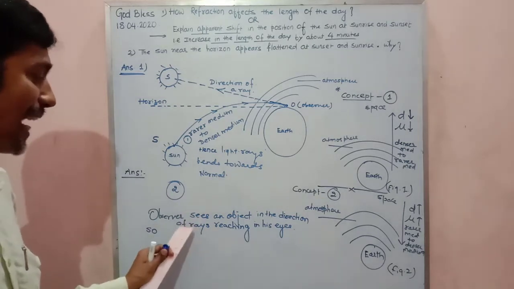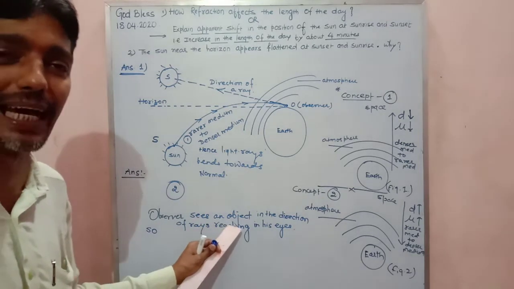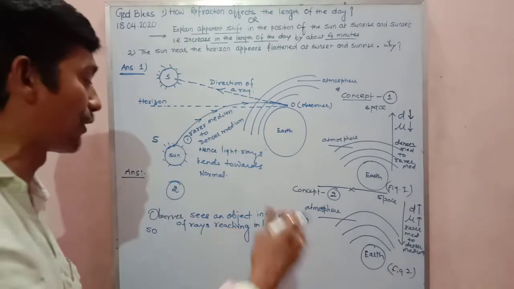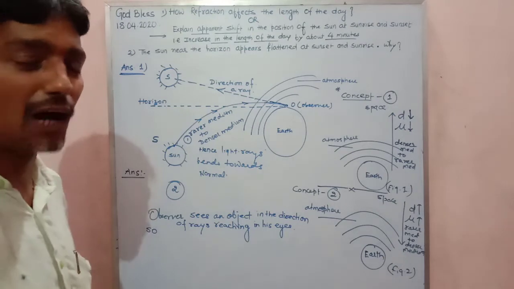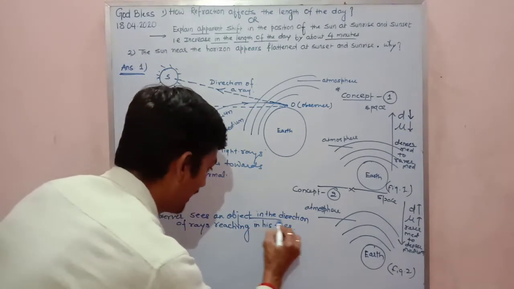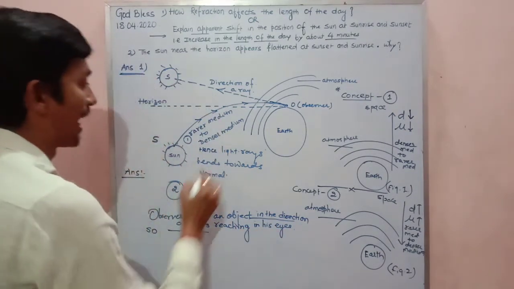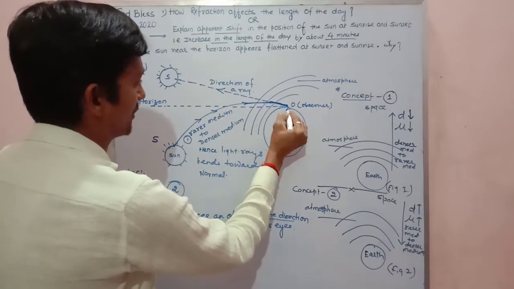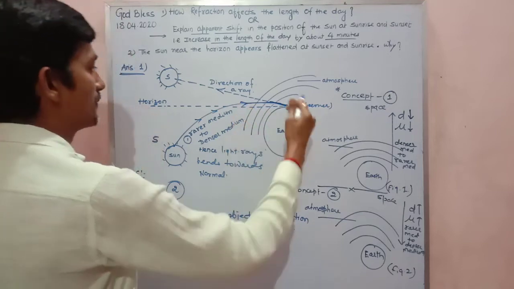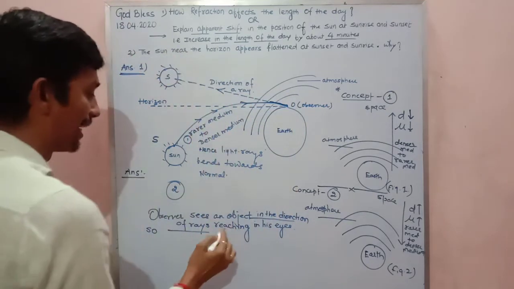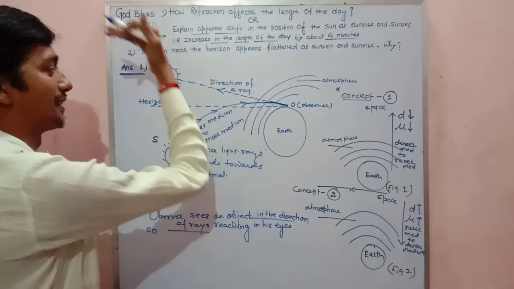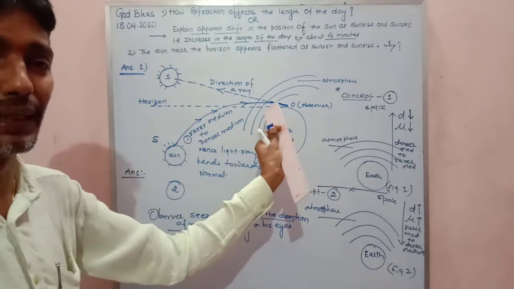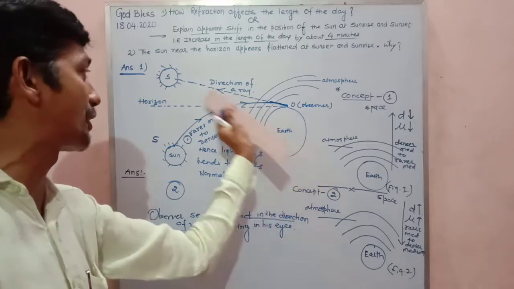Because this is a concept that the observer sees an object. Here is an observer. He sees an object in the direction of the ray. How will we get the direction of the ray? Sir, I will draw the tangent to this. See, I am drawing the tangent to this. So as soon as I draw the tangent, I get the direction of the rays. So when the observer looks at the object, he will see the object in the direction of the ray.